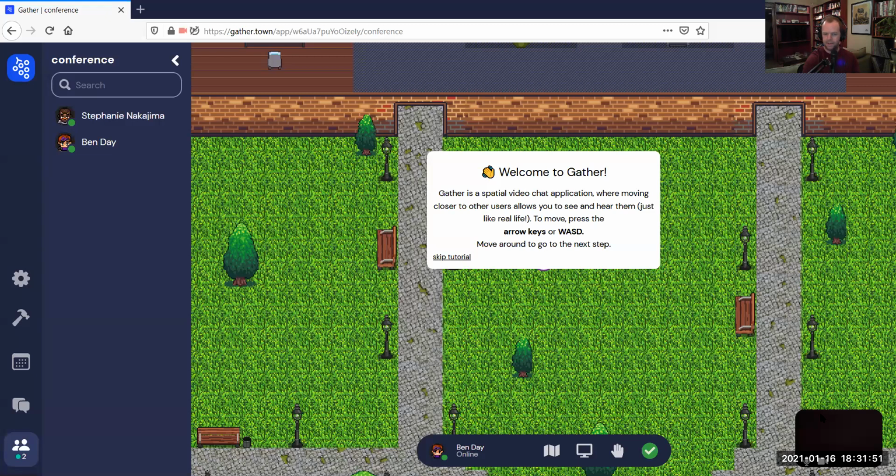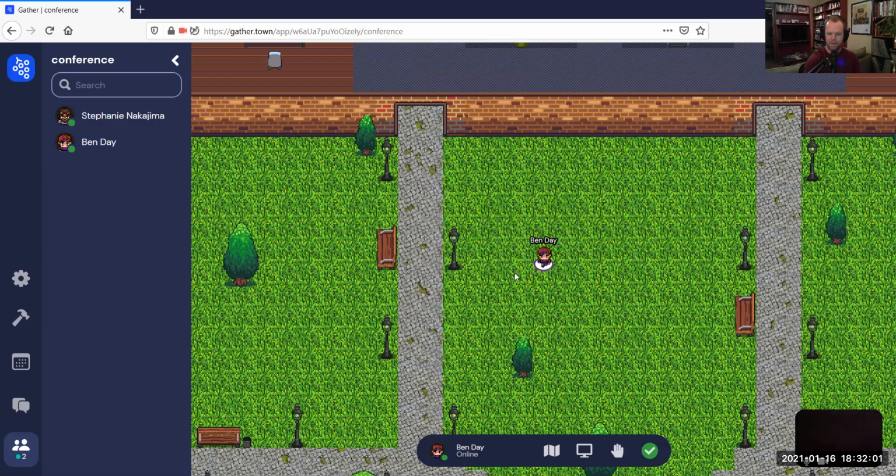And you can see that this drops us into the Gather map. If you want a tutorial, you can go through this whole thing. But for now, since we're going to walk you through it in this video, I'm just going to skip the tutorial. Now, the first thing that we want to do is set up our Gather character. You do that right down here next to your name, and you click change character.